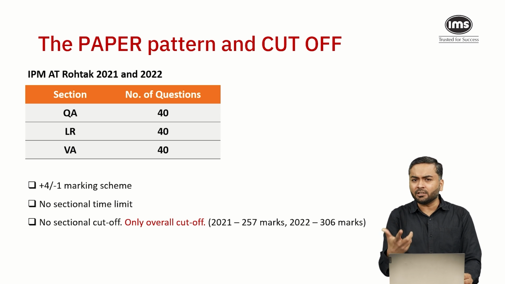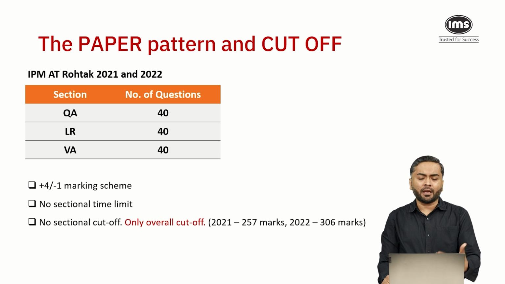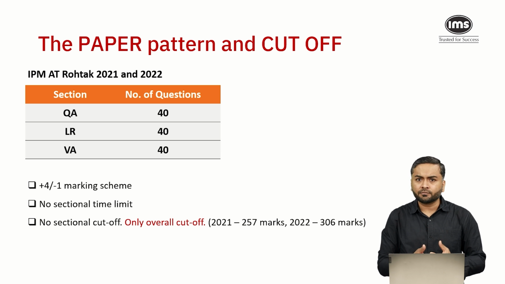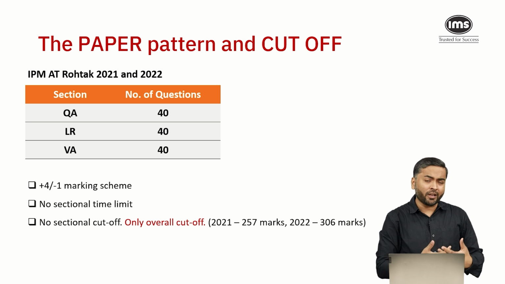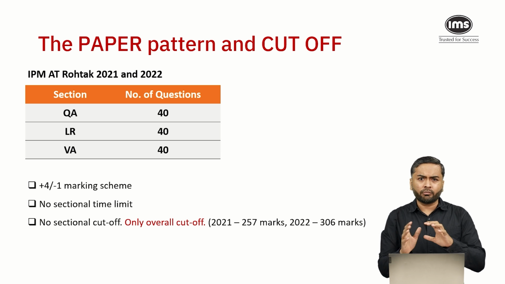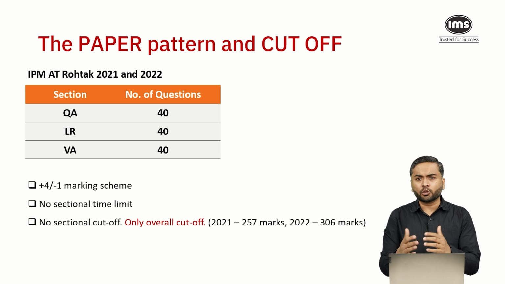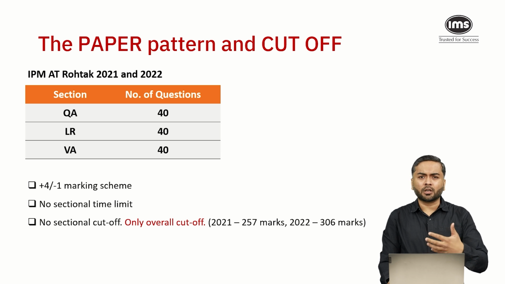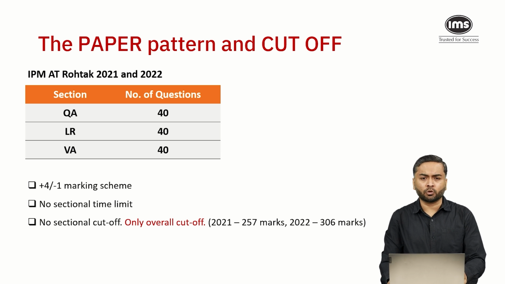Might be slightly easy, but the main reason behind this is that there is a lot of awareness among the students about this exam. Students start their preparation well in advance, and a lot of relevant material is available for the students to prepare. Okay, and hence the cutoff has gone high, in my knowledge.